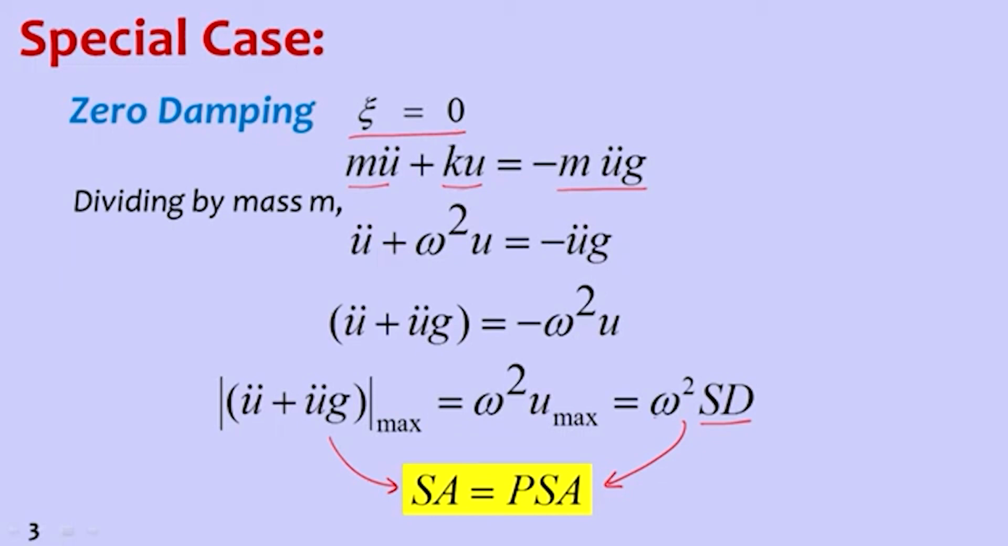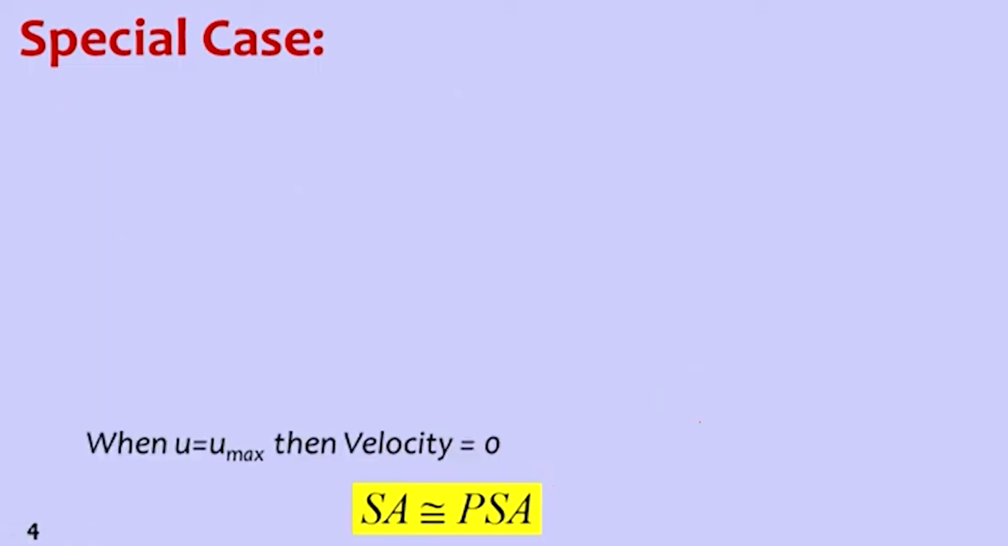So what is pseudo spectral acceleration? Pseudo spectral acceleration is the spectral displacement multiplied by frequency square. It is not true for all cases, but in this special case it is the same: when damping is equal to 0, spectral acceleration is equal to pseudo spectral acceleration. Actually, the left hand side is the spectral acceleration, and that is equal to the pseudo spectral acceleration. This is special case 1, when damping is equal to 0.